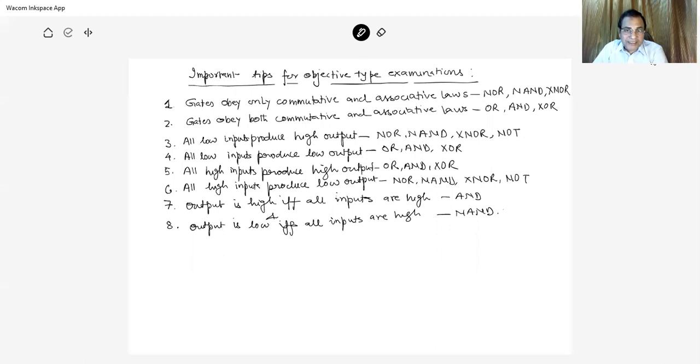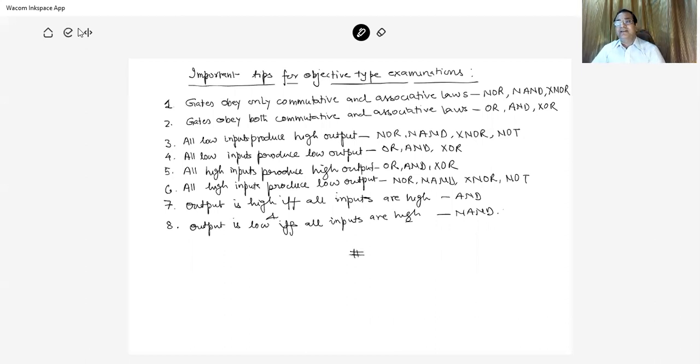Here output is high if and only if all inputs are high, and output is low if and only if all inputs are high, NAND. So these 8 points are very, very important in case of the examination, and this is all about the gates,